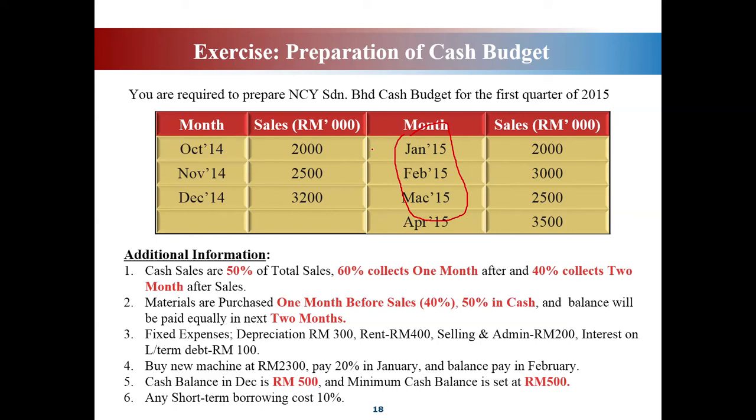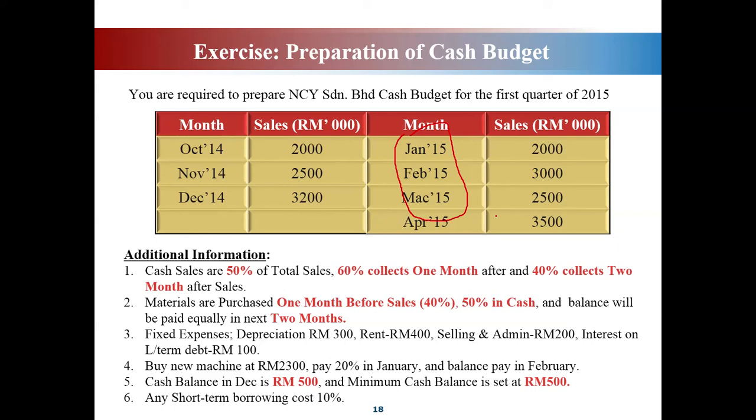But this question also provides the information of previous months, last year's: December 2014, November 2014, and October 2014. The reason is we are going to use all this information to prepare the cash budget for these three months.